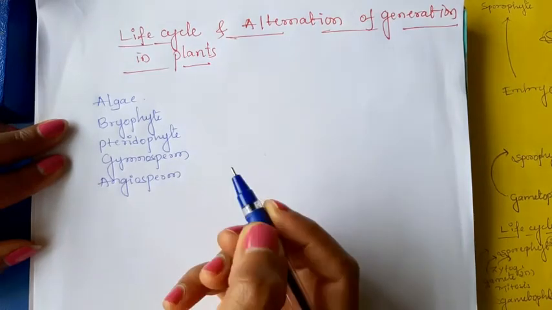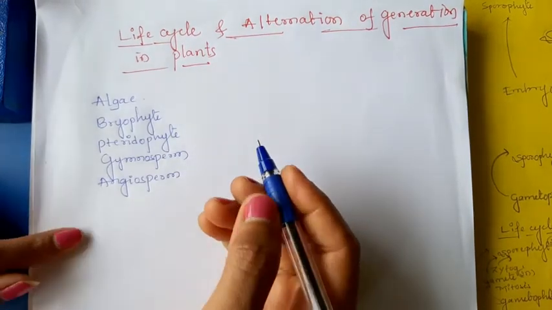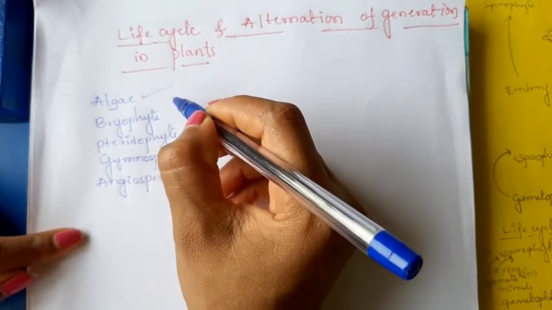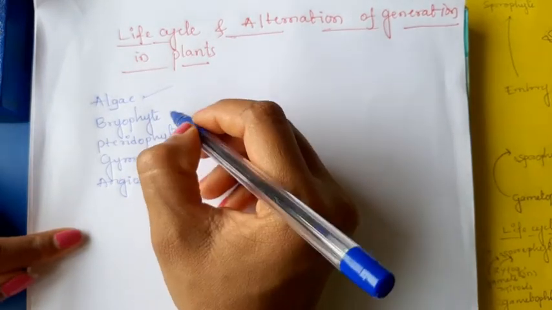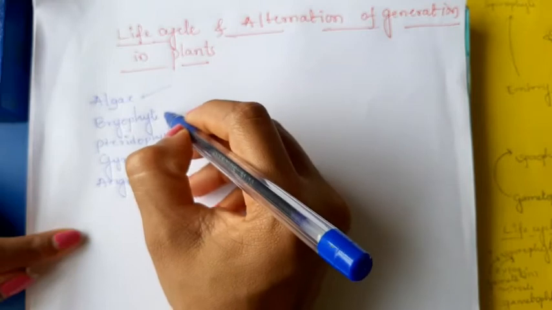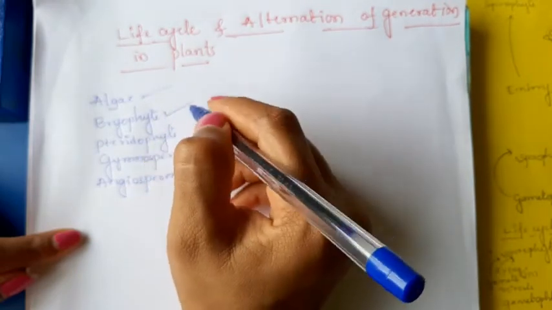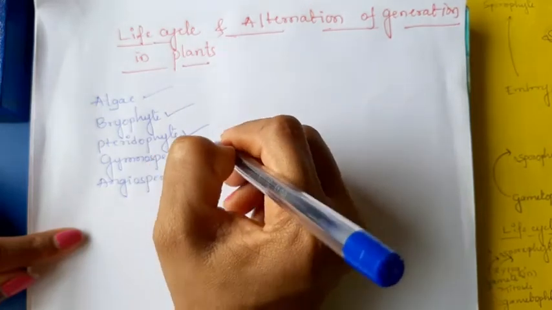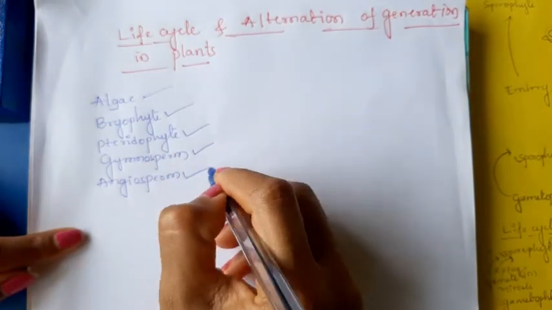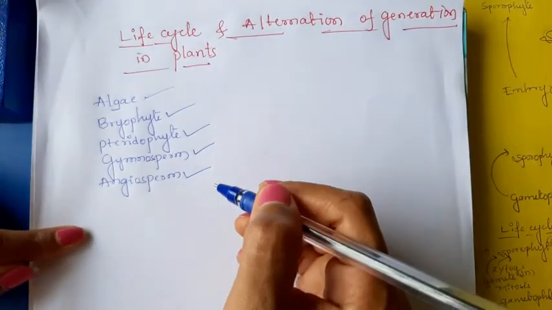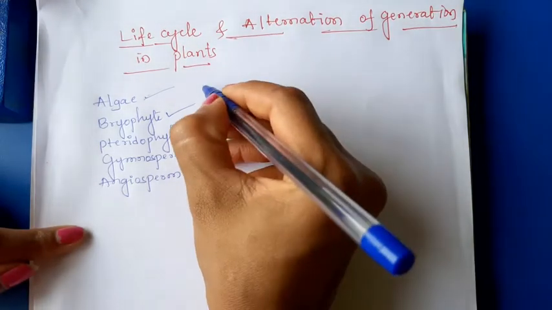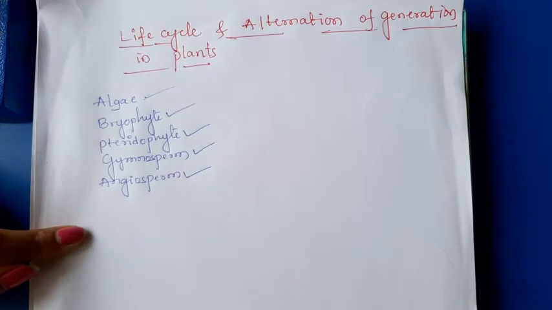These are the five classes of plants we already discussed. Characteristic features of algae and their classification, economic importance, bryophyte classification and characteristics, pteridophyte classification and characteristics, gymnosperm, and lastly angiosperm characteristic features we discussed. Okay. In all these plants we notice one thing.